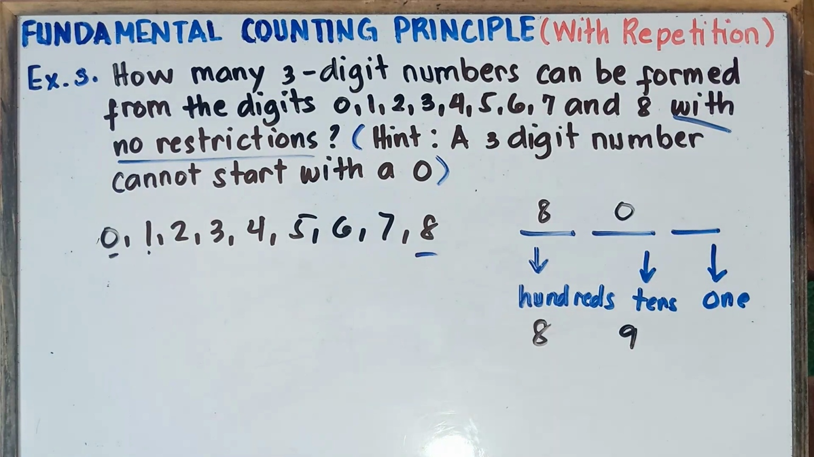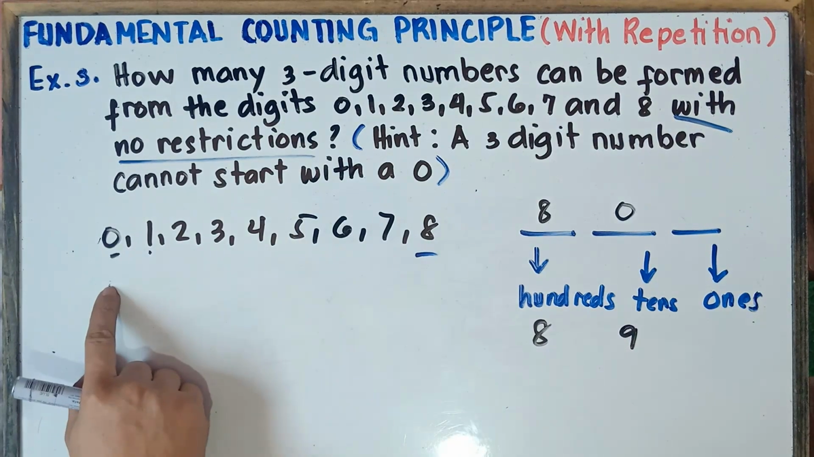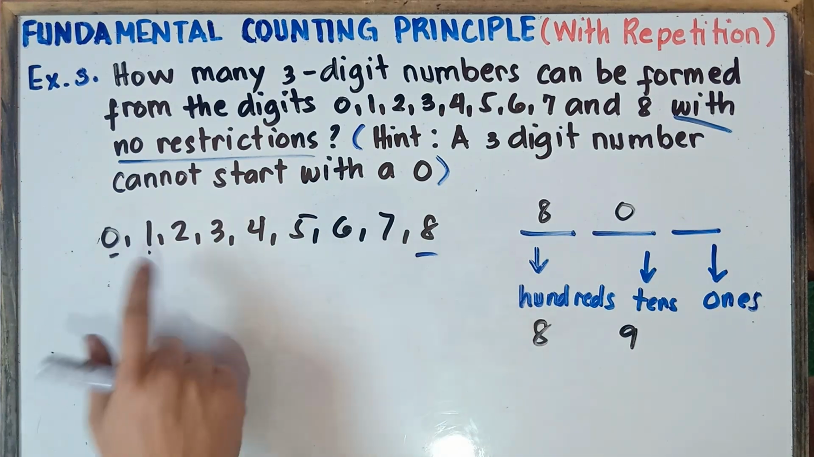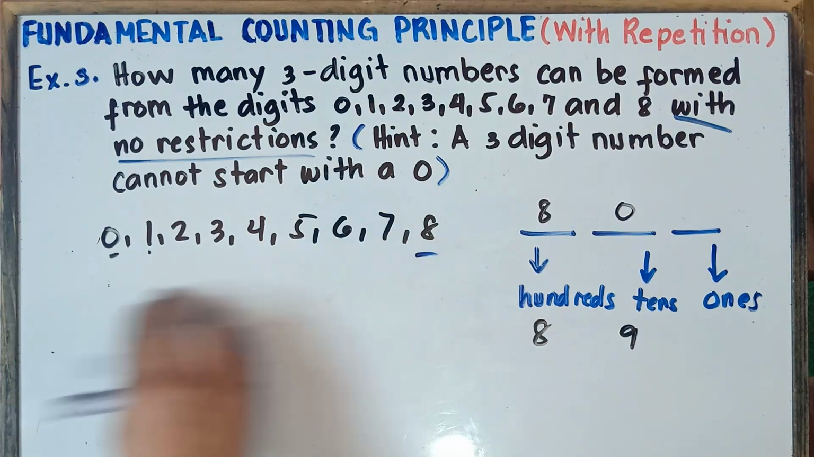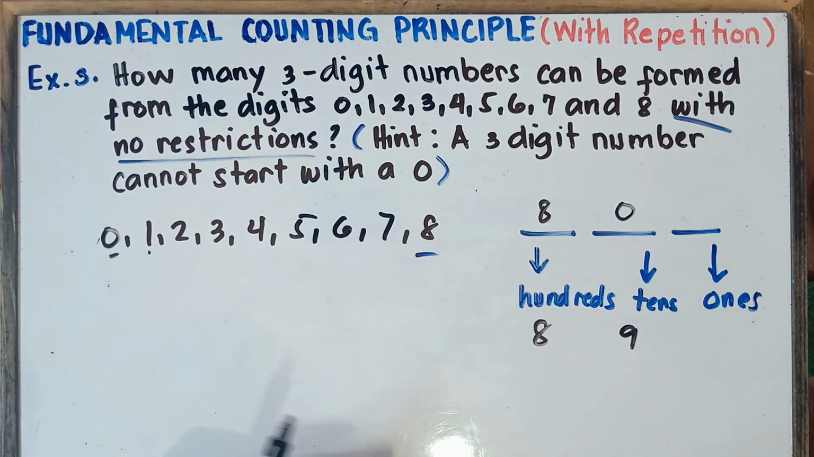Now for ones, how many choices for ones? Of course, for ones, we still have 9 choices. You can select 0 again, you can select 8, you can select 1, you can select 2, 3, 4, 5, 6, 7. Repetitions is okay. So you can repeat the number again. So therefore, you have still 9 choices.